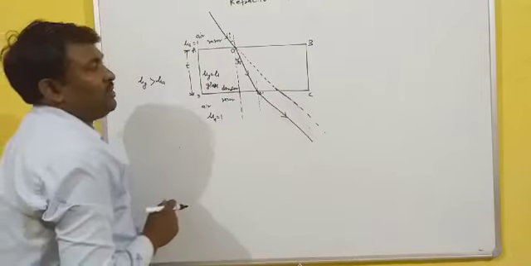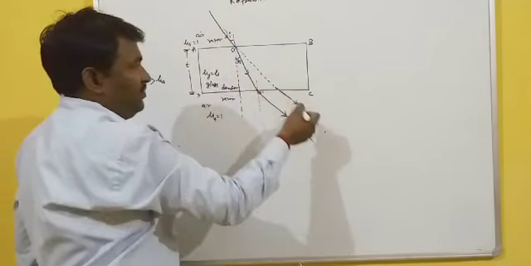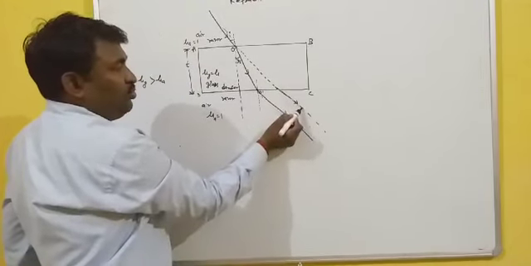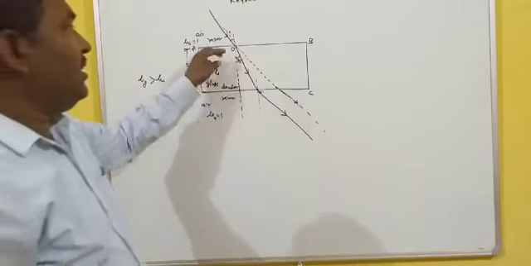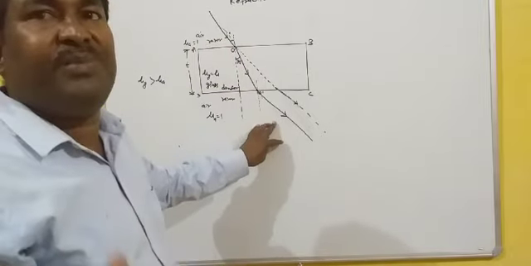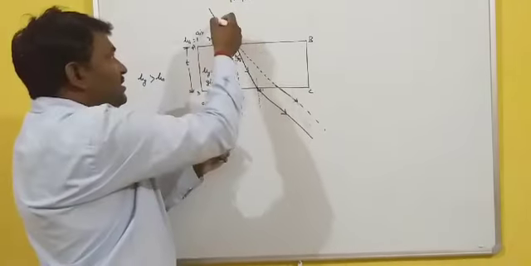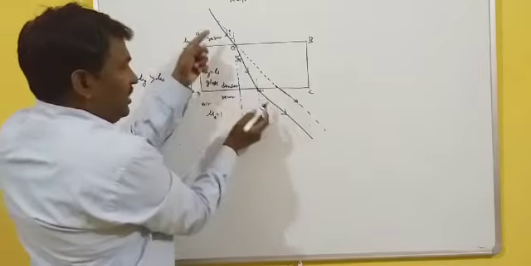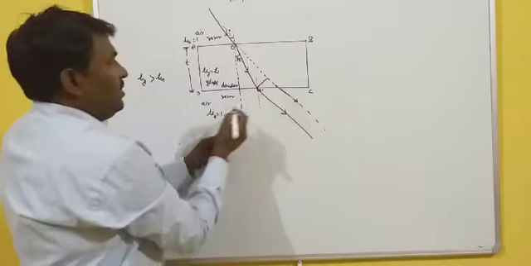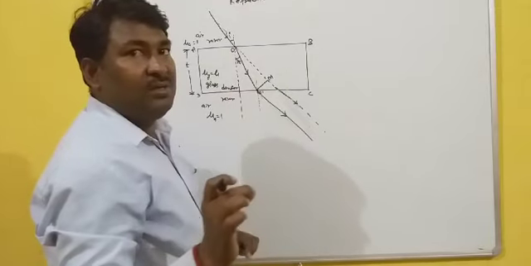Here it has been observed that these both lines, this is your initial path of incidence and this is your final path, are parallel. It means when the light ray passes through a medium and comes out into the same medium, it will shift laterally. The initial direction is this one, but it has been shifted by this distance, so this shift is called lateral shift. Let this point be M. It means this OM is your lateral shift.